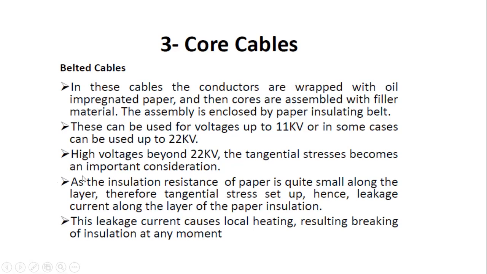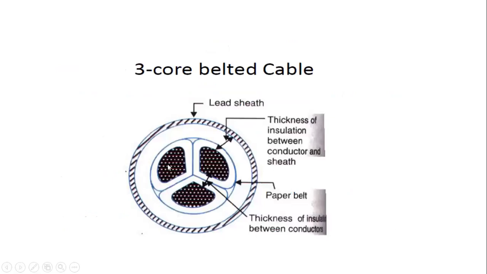The insulation resistance of paper is quite small along the layers. Therefore transient stresses are set up, and therefore the leakage currents across the belted core cables increase. This is the cross-sectional view for the 3-core belted cables, and all the inner parts and the overall construction of the cables will be discussed in the next class.